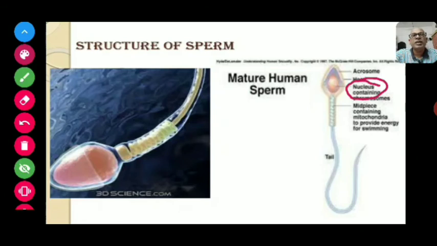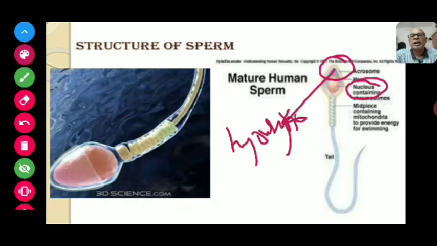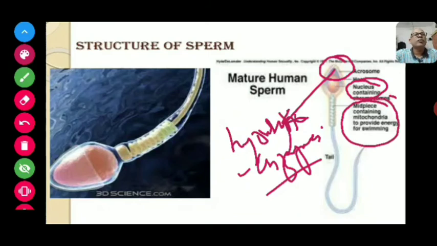The sperm head contains an elongate haploid nucleus, present in the head region, and the anterior portion of which is covered by a cap like structure known as the acrosome. This acrosome is filled with hydrolytic enzymes that help in the fertilization of the ovum. The middle piece contains numerous mitochondria. As all of you know, the function of the mitochondria is to provide energy for swimming of the sperms and thereby facilitate the sperm motility essential for fertilization.